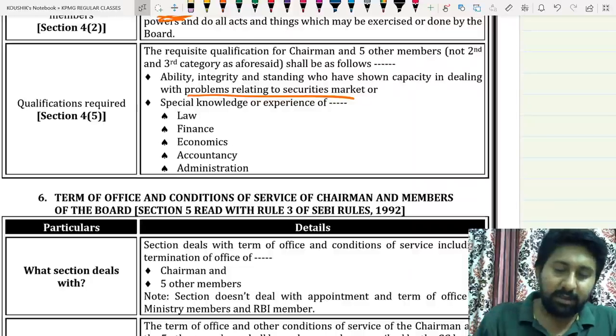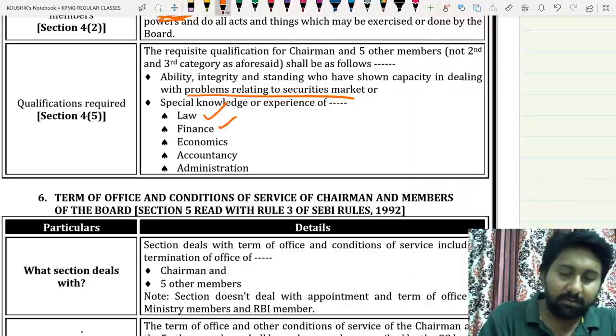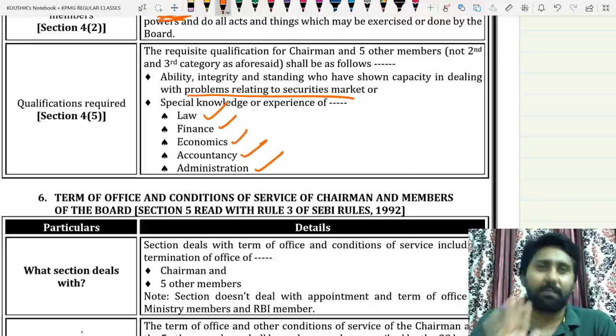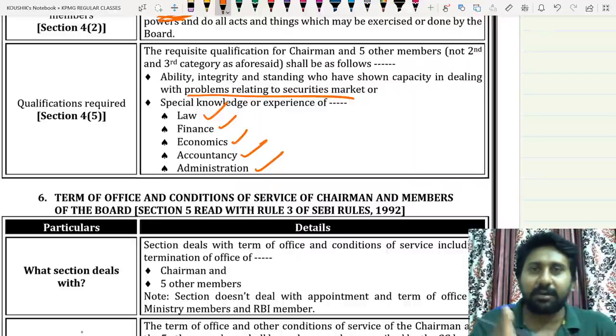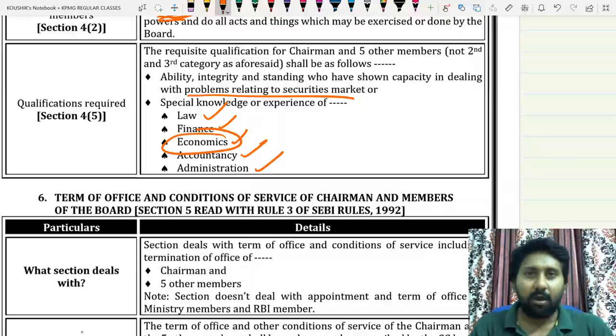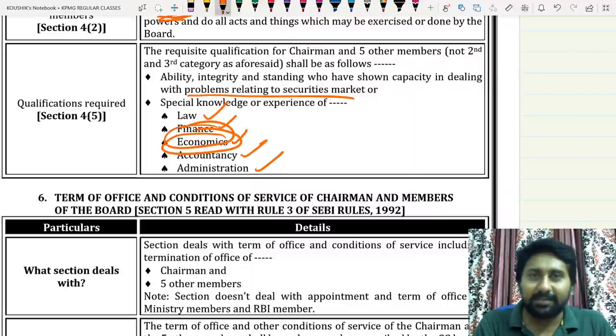Next one. Special knowledge in all these areas: law, finance, economics, accountancy and administration. It's just a remembrance answer. These are requisite areas to run a securities market. Financial management, the SFM, is a branch of economics. SEBI is all about law, therefore law knowledge should be there.